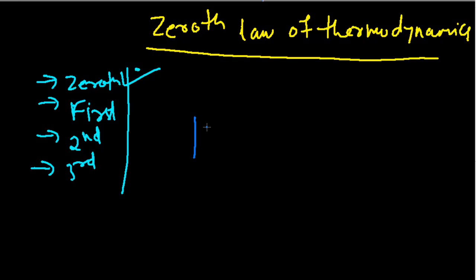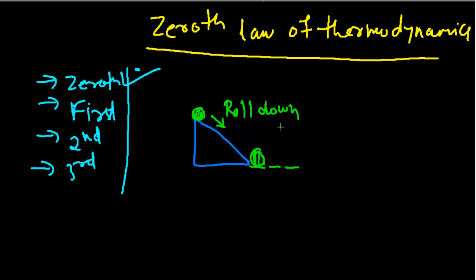Consider this inclined plane, and there is some ball placed over here. The ball will roll down to the bottom over here, naturally, due to the effect of gravity.